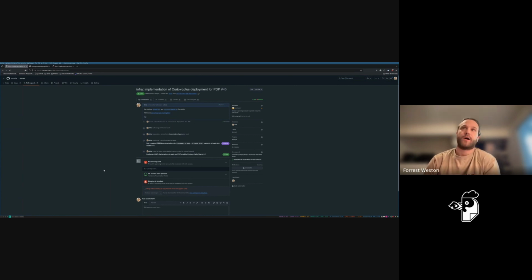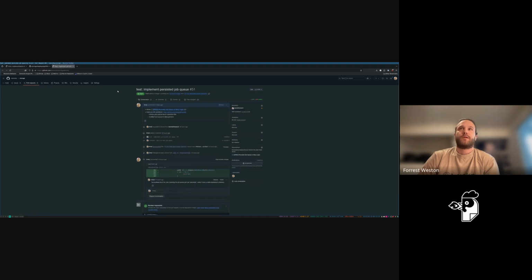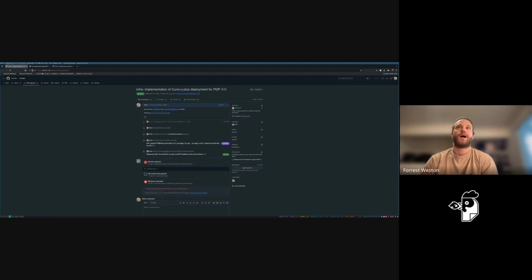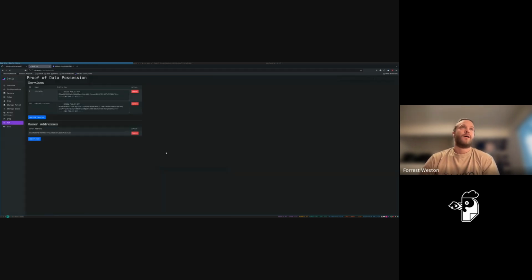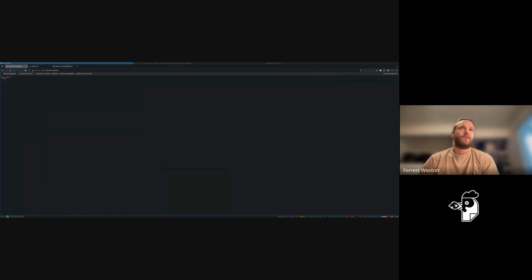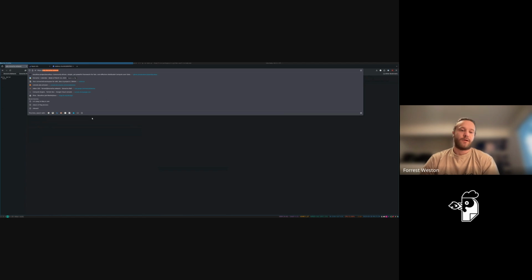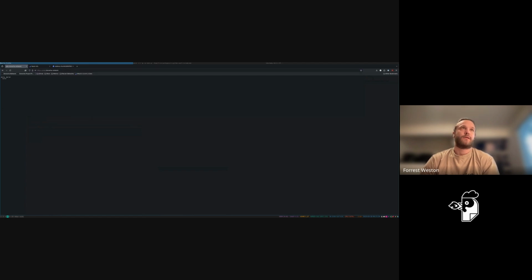This is work that is in progress, just showing a couple of PRs that this is based on. We have one that sets up a Curio and a Lotus node that we will connect to. And we have another one that's implementing a job queue that we will submit jobs to. I'm not going to deploy the Terraform code in this demo because that takes a while. But when you've deployed it, you can go to pdp.straccia.network. You can go there right now, and you'll see that there's a Curio node running there.